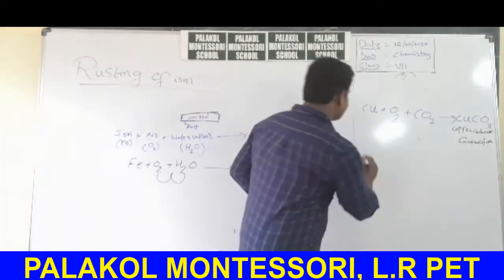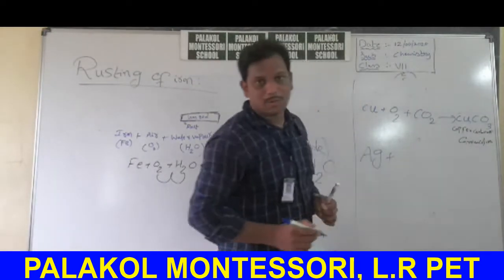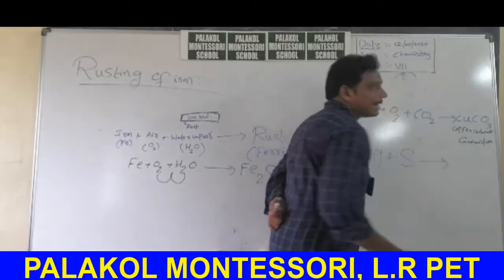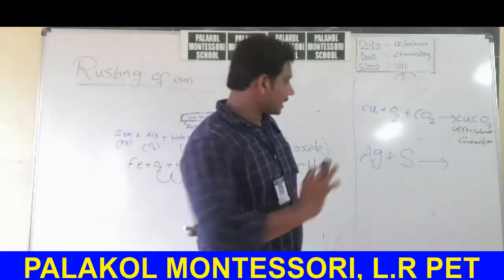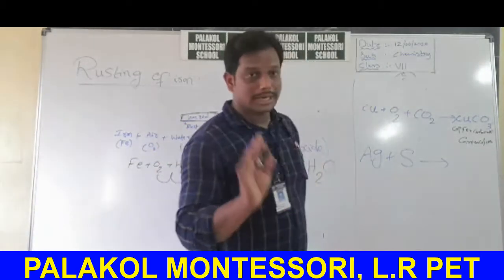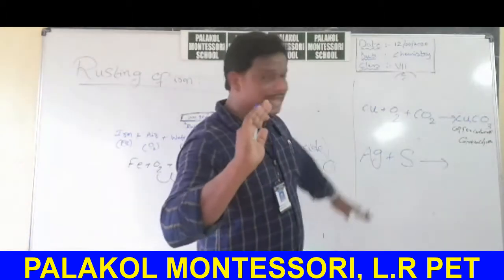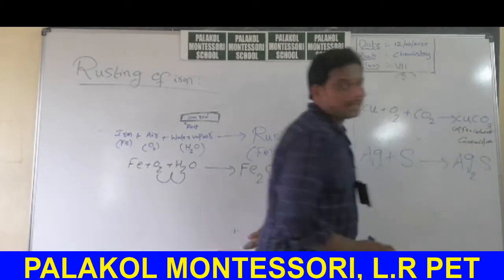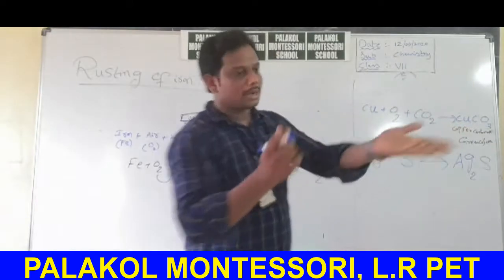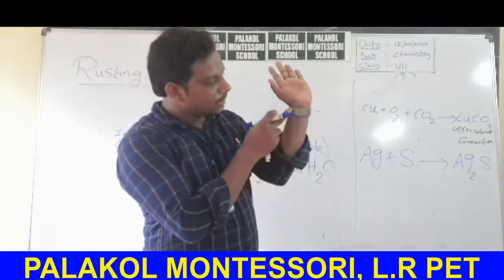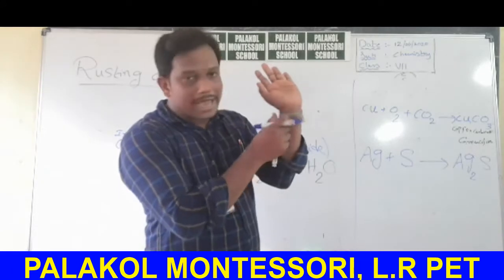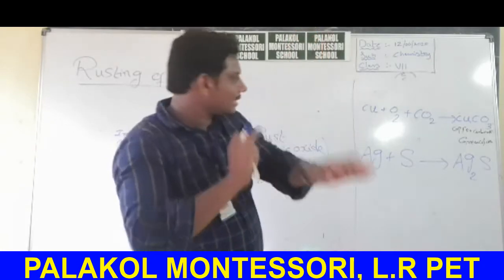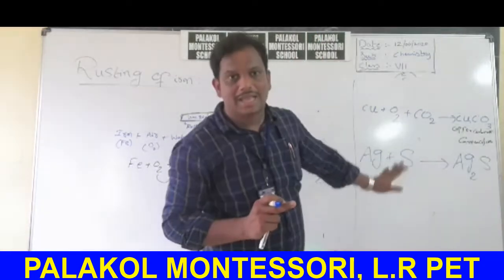Next, when silver is exposed to air, silver spoons, silver rings, it does not react with oxygen or water vapor. It resists water and oxygen. But when silver is exposed to air, it reacts with sulfur and forms Ag2S on the surface. Say for example, let us assume this is a silver watch. If you expose this silver watch for a long time, a black coating is formed on the surface of silver by the reaction of silver with sulfur present in the atmosphere.